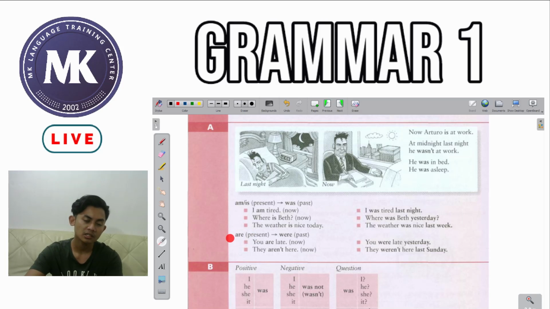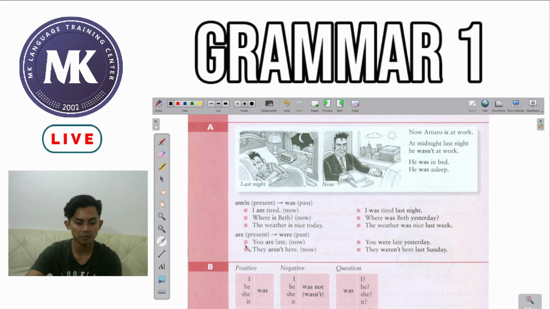So are is used for plural nouns and pronouns, while am, is, was are used for singular nouns and pronouns. So back to are, which is used for plural pronouns and nouns. It is replaced by the past tense helping verb were.